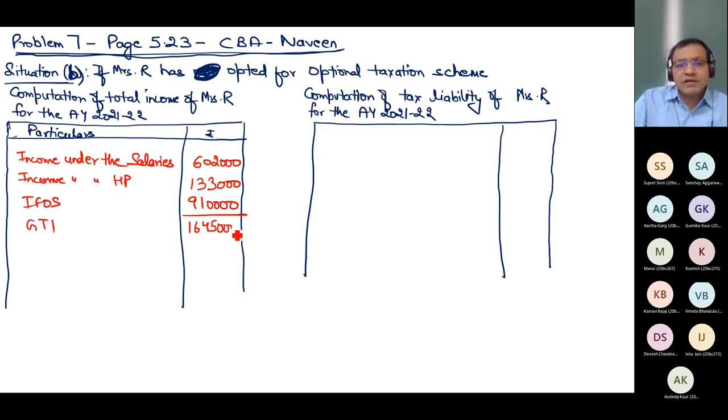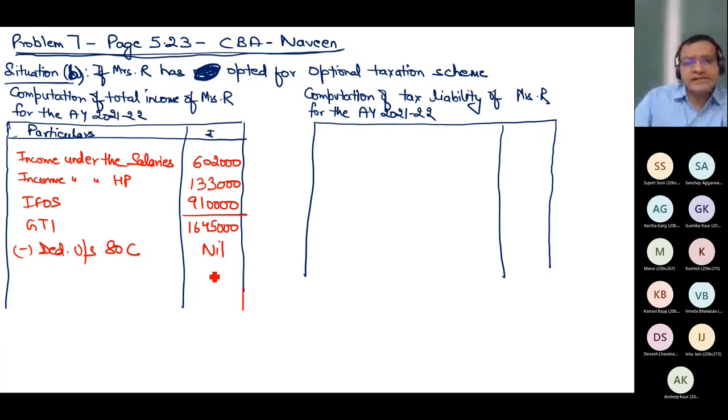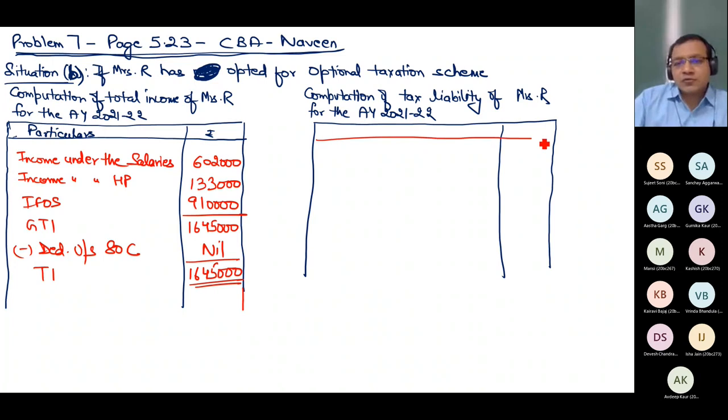And can you tell me how much will be ATC? Nil, because for optional taxation scheme, if you are availing it, you cannot ask for any deduction under Chapter VI-A except 80CCD subsection 2. So I will write nil. This is total income. And how much is the tax for optional taxation scheme?